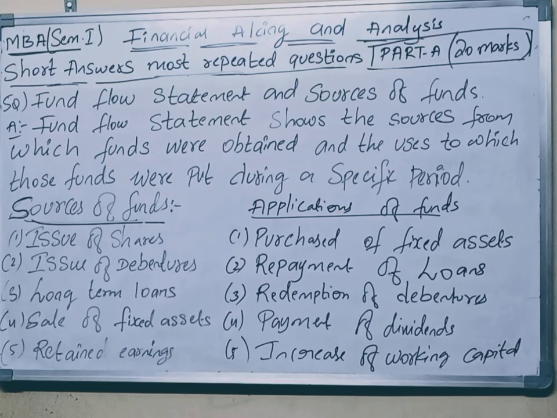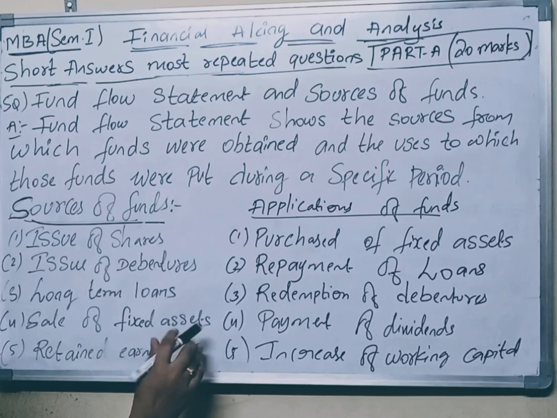Again, I'm going to explain once again. Retained earnings are the portion of the company's profit that is kept in the business after paying dividends to shareholders. For example, if the company's net profit during the year is 1 lakh and the dividend paid is 30,000, the remaining amount is 70,000.